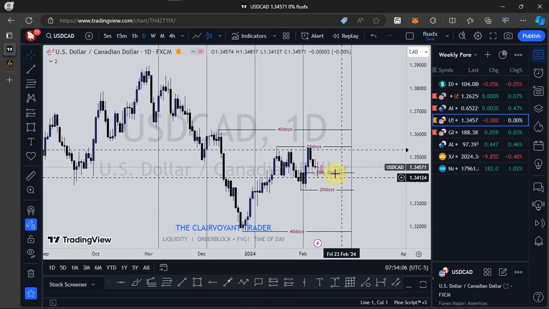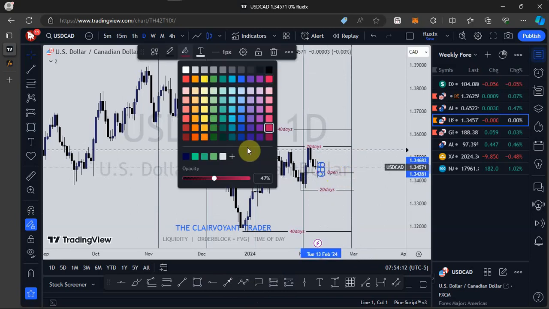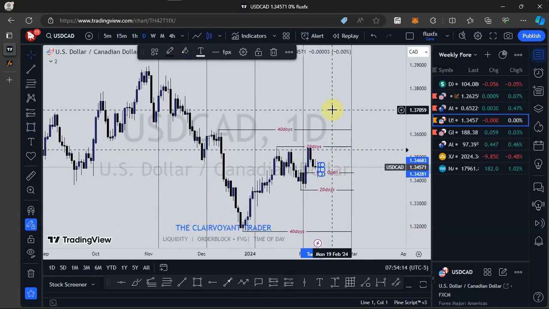I don't know if you are seeing, but let me change the color for you to see. I want to see a candlestick formation right here.